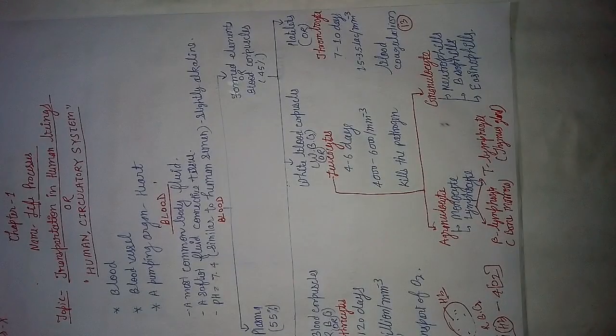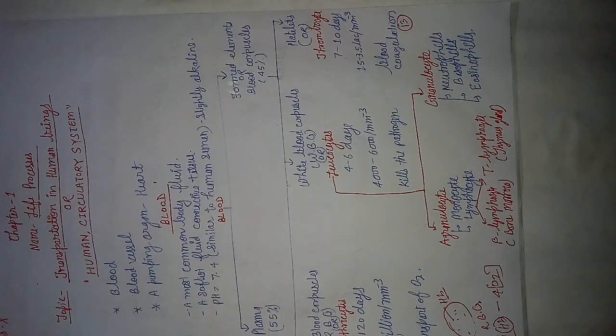Okay, students. Next, I told you all before 5 minutes, leukocyte is so important. Why? Because leukocyte is again divided into 2 parts. First is the agranulocyte, second is the granulocyte. Agranulocyte means which cytoplasm is agranular. Agranular means which cytoplasm is not in form of granules. Okay, and it contains monocyte and lymphocyte. And students, lymphocyte is again subdivided into two types: B lymphocyte and T lymphocyte.